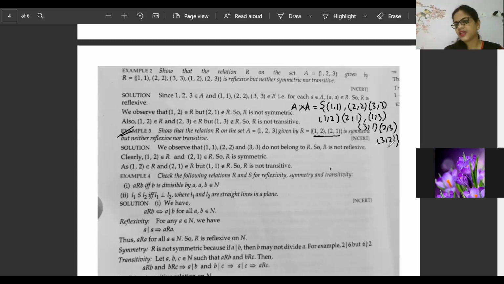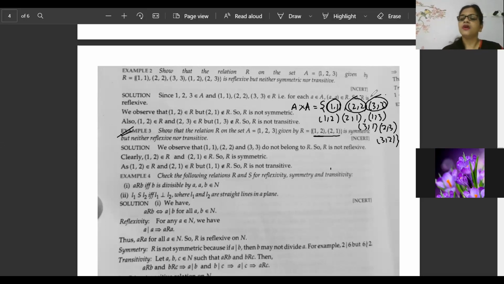What are we missing in this question, example number 3? Tell me. Here, if we wanted this relation to be reflexive, then 100% (1, 1), (2, 2) and (3, 3) must be there. But (1, 1), (2, 2) and (3, 3) are not present inside the relation. So it is not a reflexive relation.